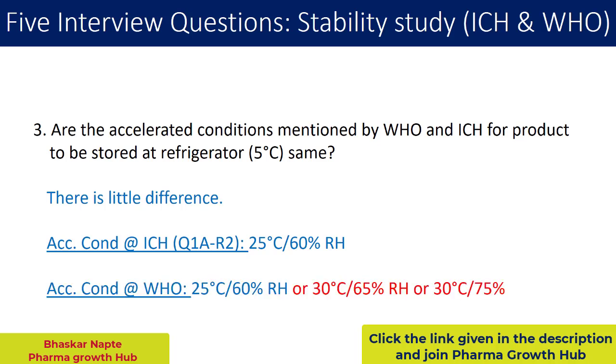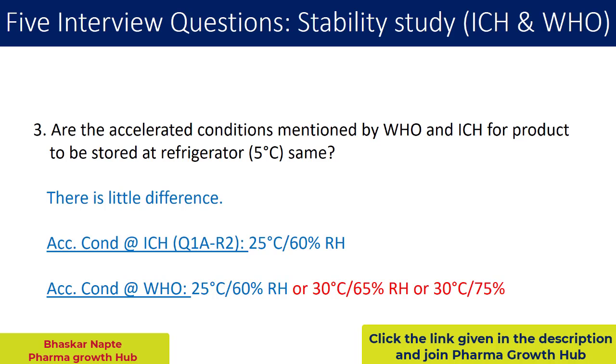Whereas if you look at the WHO, the accelerated condition for the product to be stored at a refrigerator condition is 25 degrees Celsius and 60% RH. Now this is the first preference. WHO also talks about you can also select 30 degrees Celsius and 65% RH.